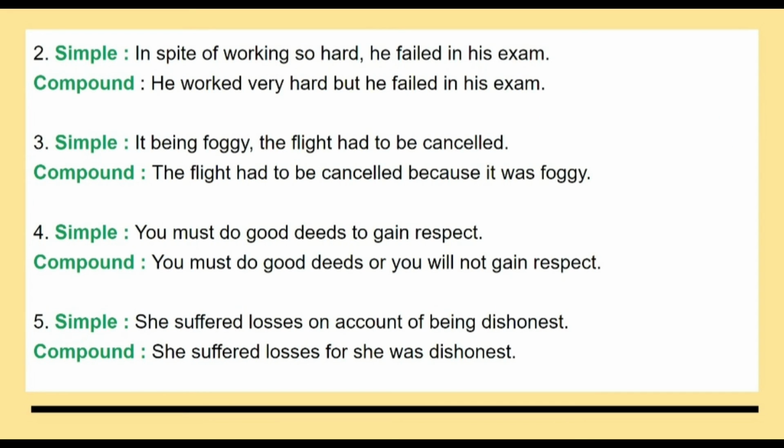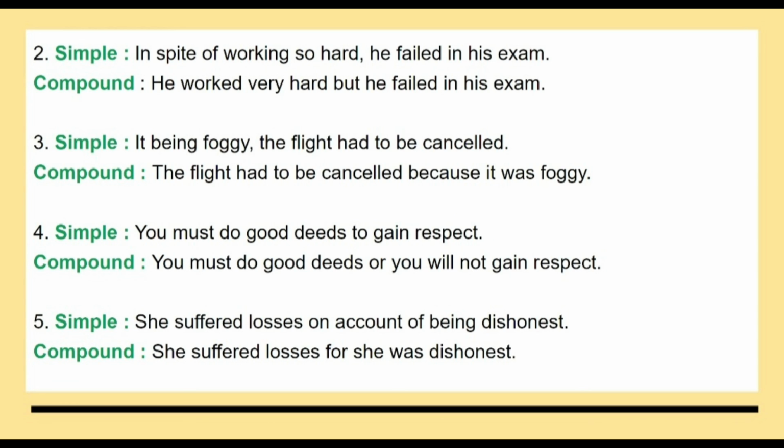Now, definitely, one example is not enough. Let us look at the second one. The simple form is: In spite of working so hard, he failed his exam. Let's change it into compound. He worked very hard, but he failed his exam. So the conjunction here which we have used is but. Next example, simple form is: It being foggy, the flight had to be cancelled. The compound form can be written as: The flight had to be cancelled because it was foggy. So the conjunction that we use is because, and this is how we change our sentences.